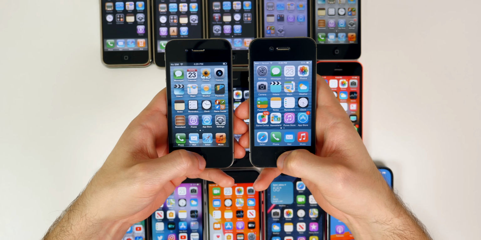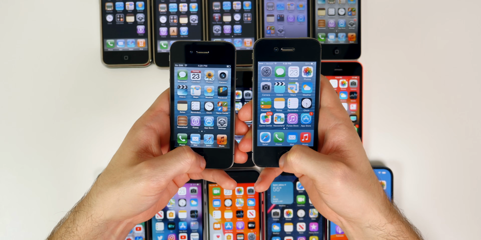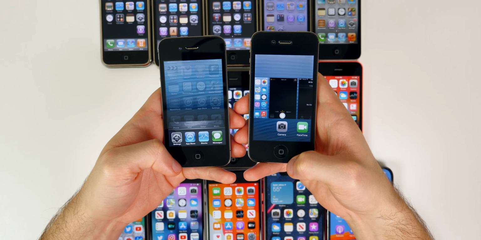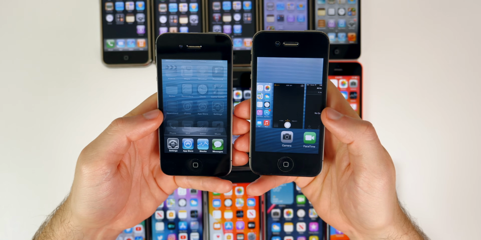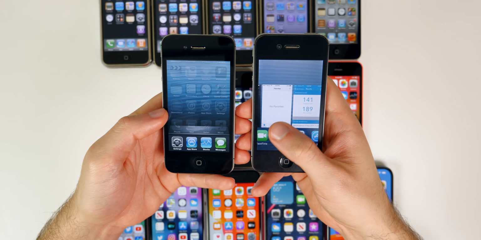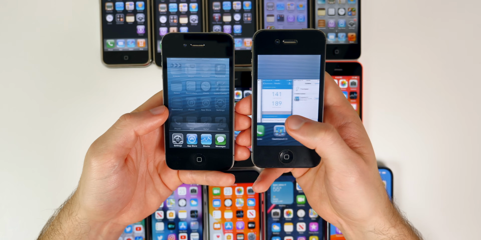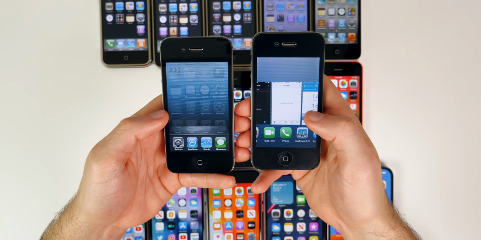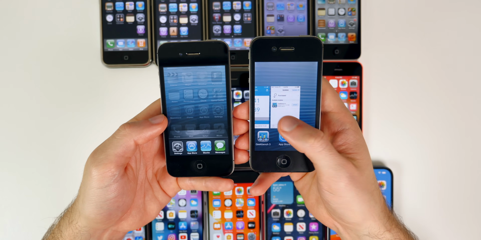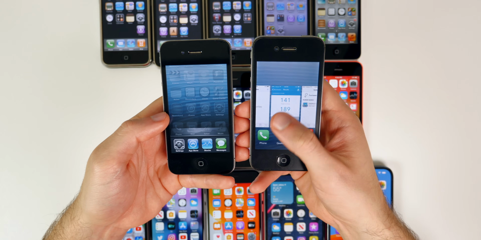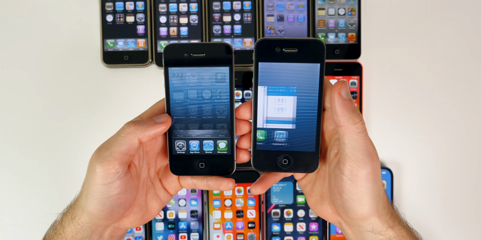We also got major improvements to multitasking with iOS 7. So if you double pressed on the home button right here, you could see the multitasking looks a lot better and a lot more like it does now. iOS 7 really set the stage for a lot of things that we have now, even on iOS 15. But you can see here, we got a little preview of what was inside of those currently open applications, and we were able to close them by just simply swiping up.